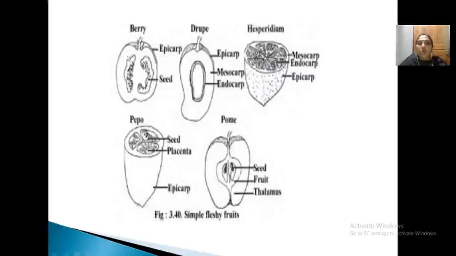So here are all the examples. This is a berry, where all parts are fleshy. This is a drupe. Under berry, there is Hesperidium. See, while cutting, it is many chambered, multilocular, with epicarp, mesocarp and endocarp: the leathery rind, then the juicy mesocarp and endocarp. Peppo is tricarpellary with parietal placentation, and the rind is a very hard outer cover. Then pome is fleshy, and that is actually a false fruit. Only this portion is true; the others are part of the thalamus or pedicel.